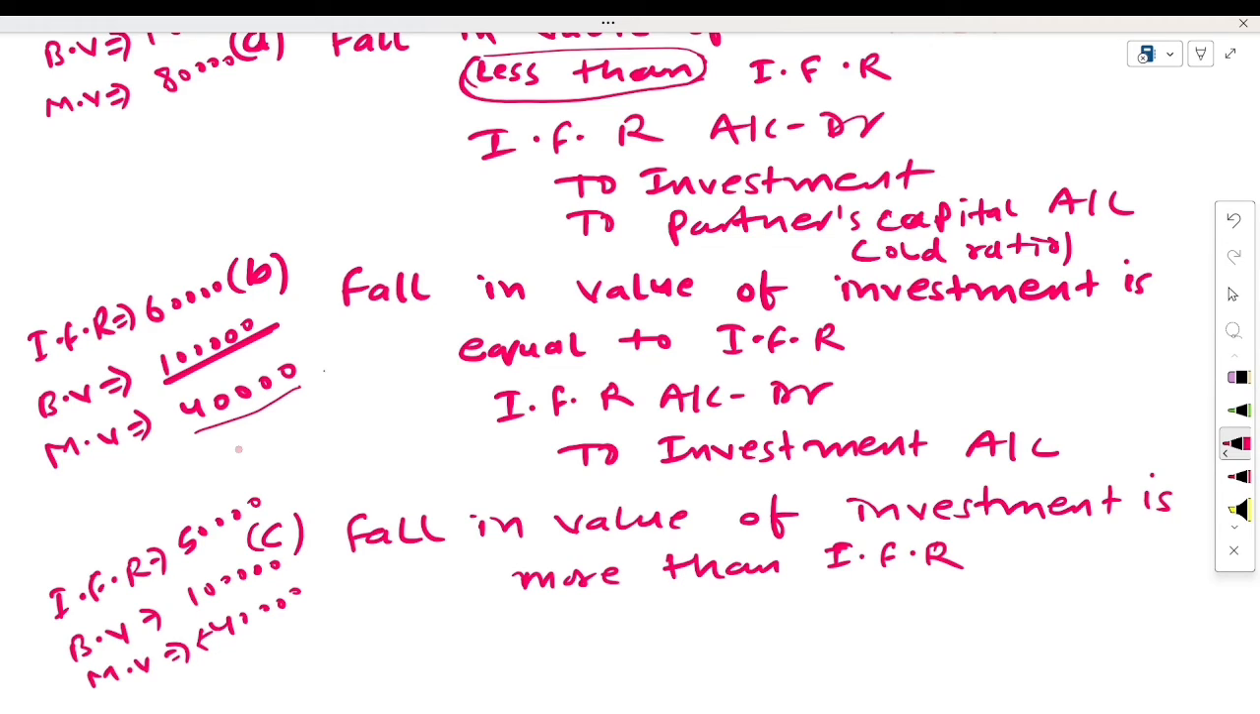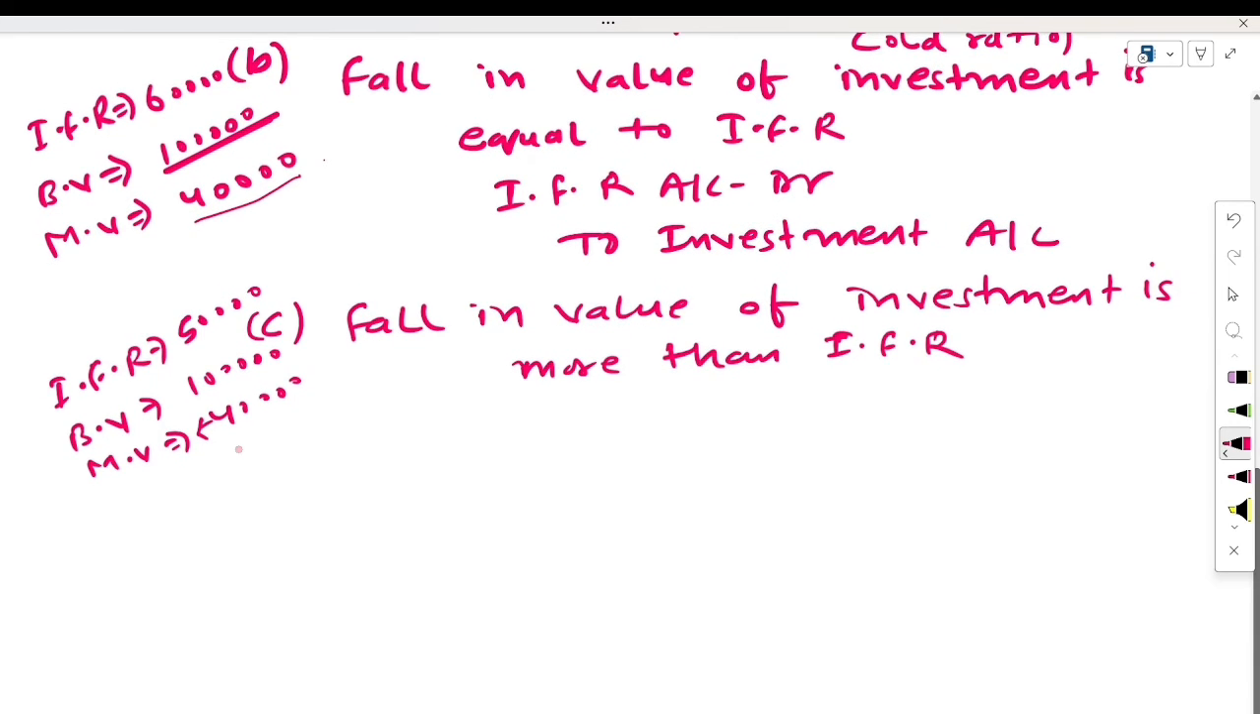What is happening here? Book value how much? 1 lakh. Market value is now how much? 40,000. How much the fall in the value of investment? 60,000. Here you have created the reserve amount how much? 50,000. It means 10,000 is the loss here. Then what entry we will pass? First of all, we will pass entry investment fluctuation reserve account debit to investment account.